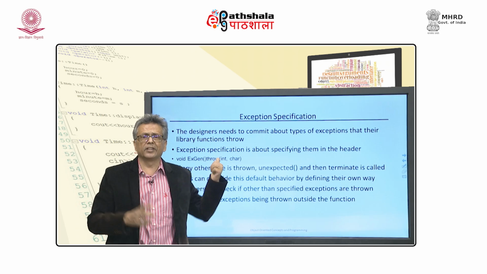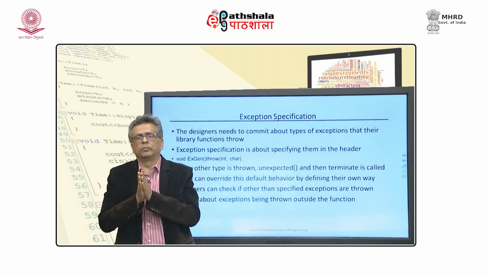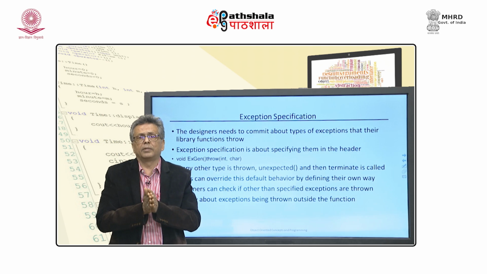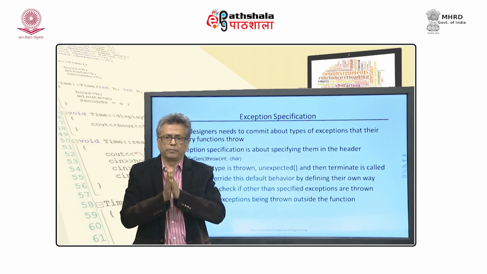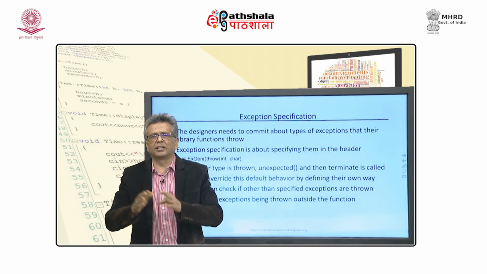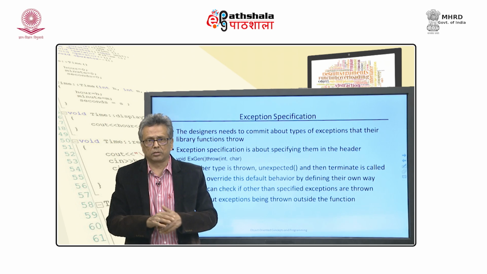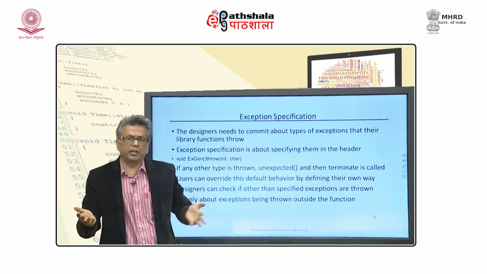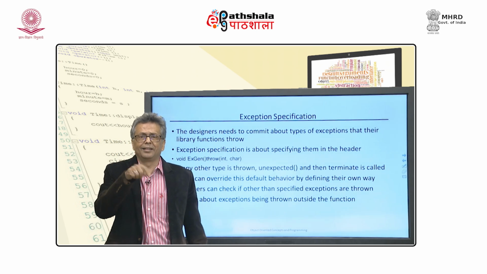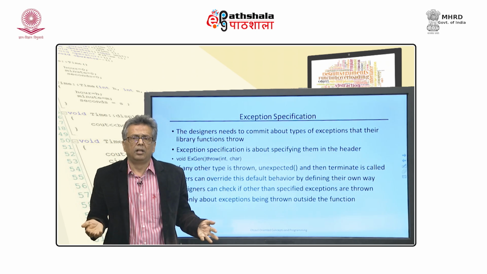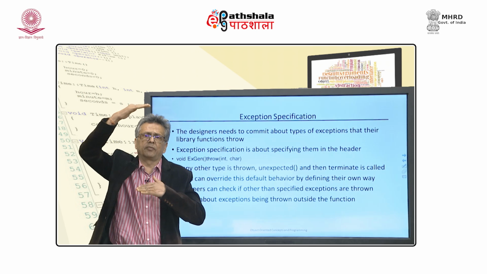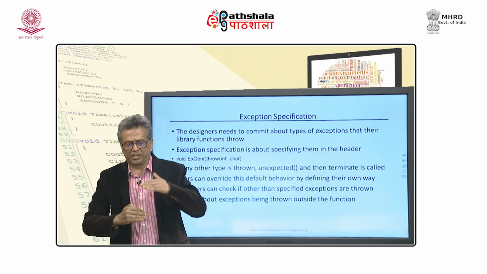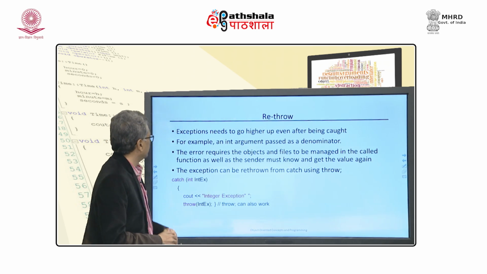The exception specification will tell me that my function will throw only integer and character exceptions and nothing else. If that is specified, I know I have to handle only these two exceptions. So I just call that function in a try block and have catch int and catch char, that is all.